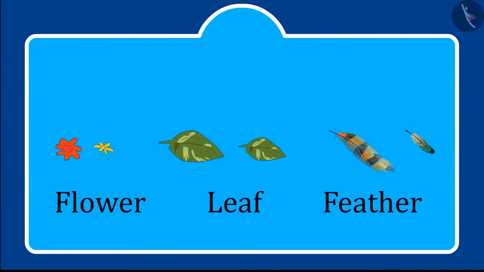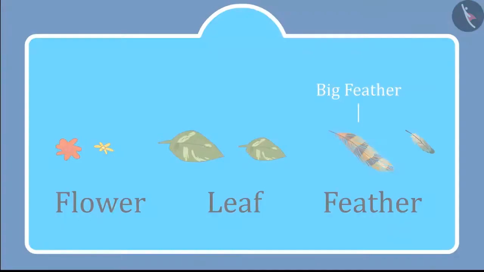Children, you saw how Chotu recognized big and small things? Like this is a small flower and this is a big flower. This is a small leaf and this is a big leaf. This is a small feather and this is a big feather.